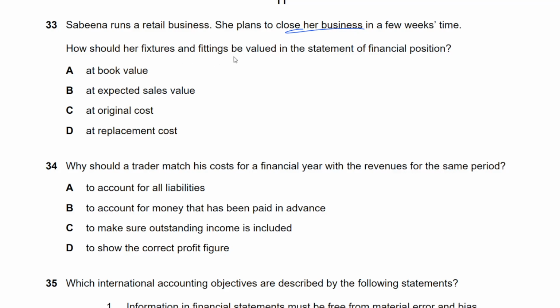And when that is the case, you have to adjust your assets to their expected sales value. I've noticed that they have increased the number of questions of this kind. So make sure you understand that concept, right? That idea that when it is confirmed that the business is closing down, then you have to adjust your assets at a fair value. You have to put them at a fair value. Okay.